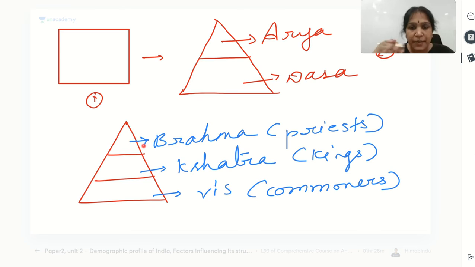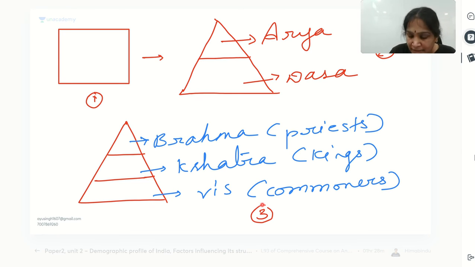So did you notice the number of strata is increasing progressively? Brahma, Kshatriya, Vis. If you observe, there is no word Sudra. In the entire Rigveda, the word Sudra is used only once, it seems. I studied that. The word Sudra came into existence much later. So in the beginning, we had only Brahma, Kshatriya, Vis.